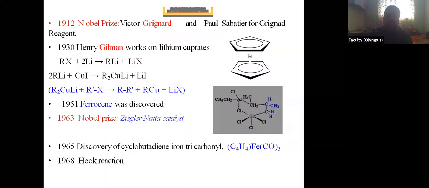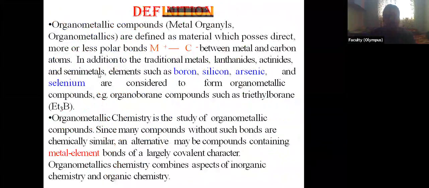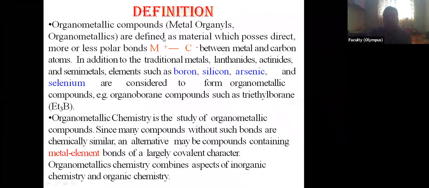Okay, so the organometallic compounds are reagents for organic synthesis. These are catalysts for various organic transformations. Because of these, they have very much importance in the field of organic synthesis or in the field of chemistry. That's why up till now 5 Nobel Prizes were awarded in the field of organometallic chemistry. Okay. So we have seen the definition that there must be a direct metal-carbon bond, and obviously this bond is more or less a polar bond.